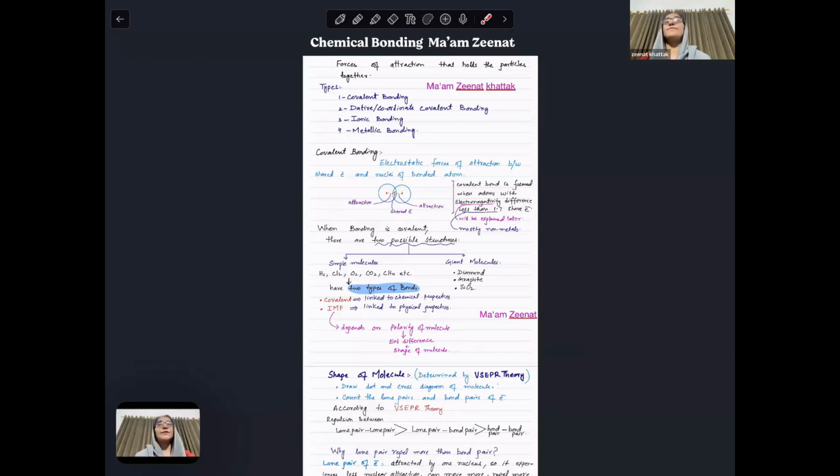Assalamualaikum students. Today we are starting the first lecture of chemical bonding, right? The chemical bonding chapter of AS level is a bit lengthy, and chemical bonding is very important. Why is it very important? Because when you know the chemical bonding, you know the type of bonding, the type of structure, and the type of particle.